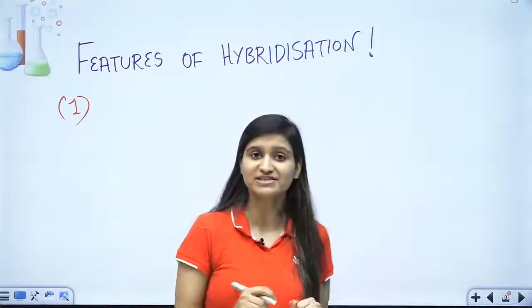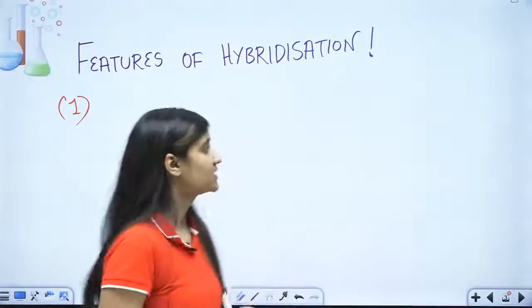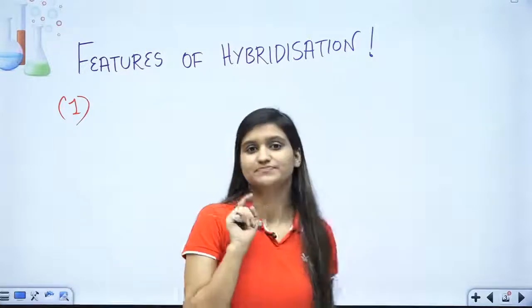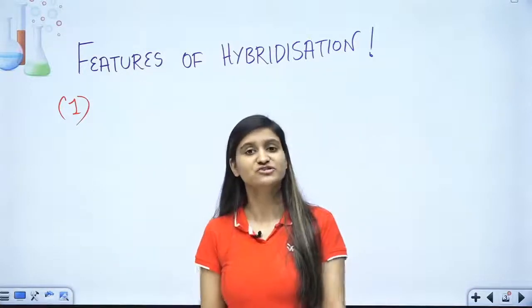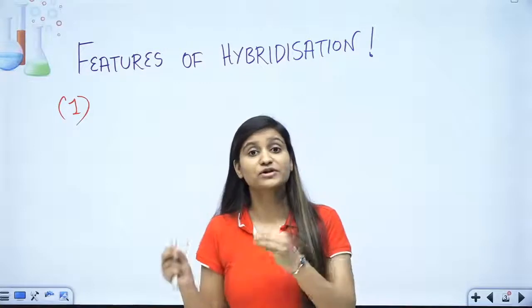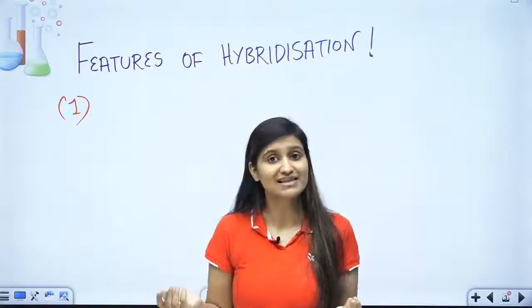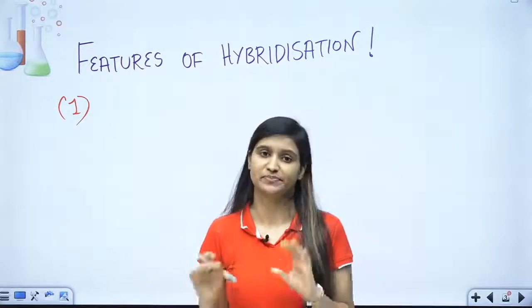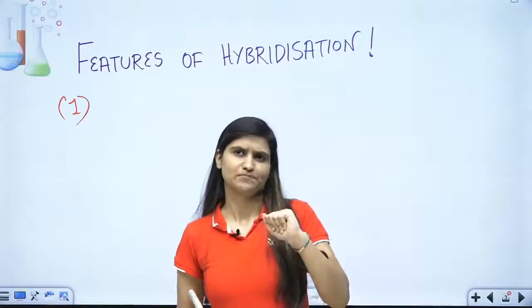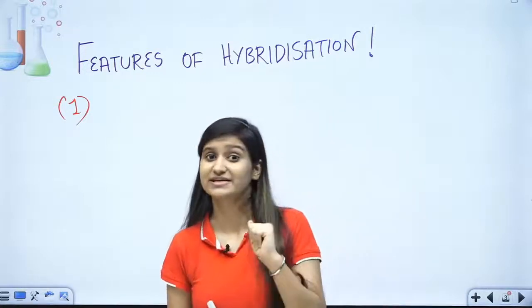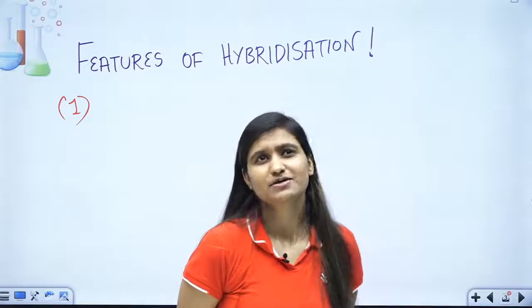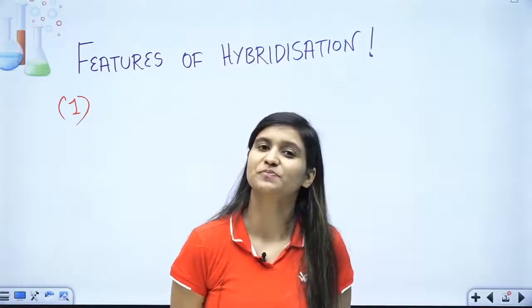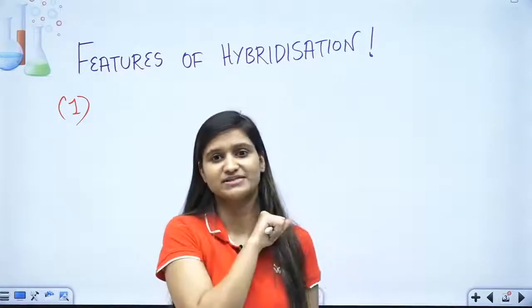That is our hybridization. So this is the first feature. Now the second feature would be that the hybrid orbitals are of equivalent energy and shape. Then the next question in my mind would be, how are we able to predict the geometry of compounds using hybridization?